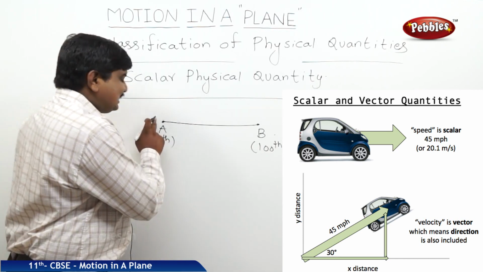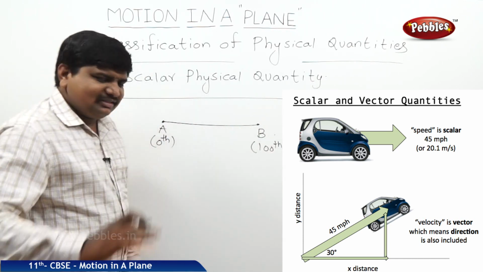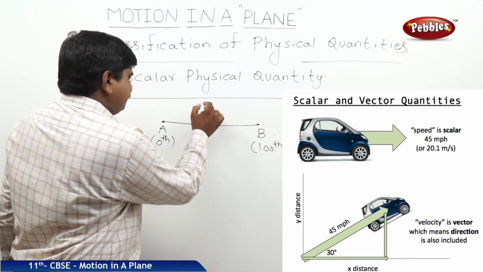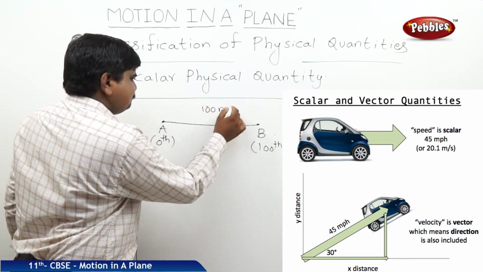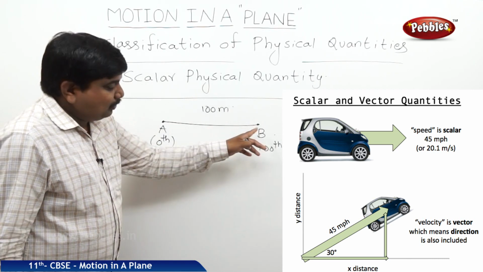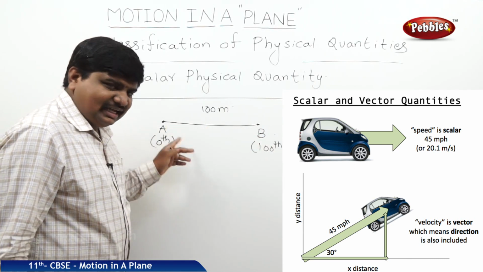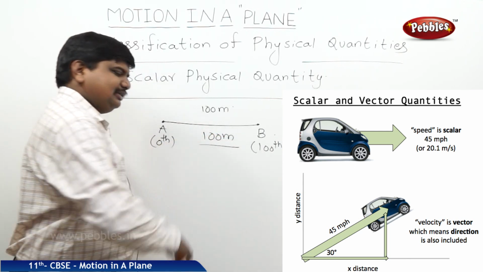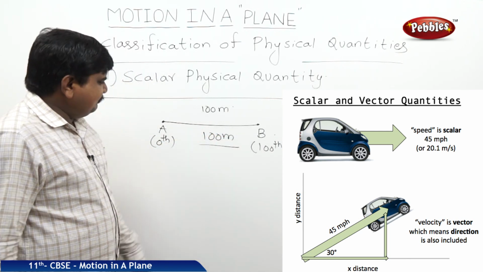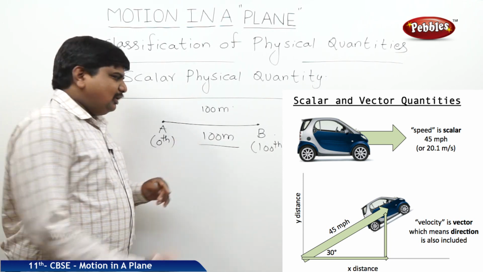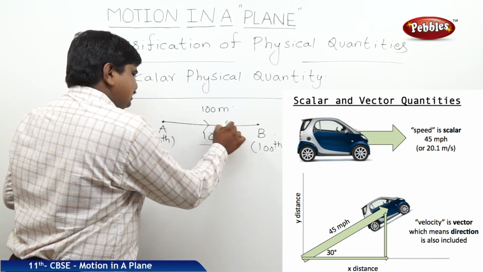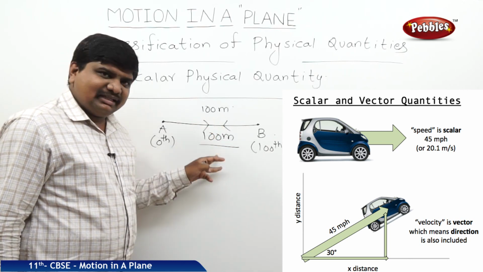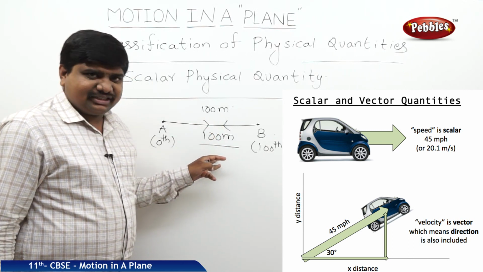That means the body started from A and reached B, meaning the distance traveled by the body in the direction of AB is some 100 meters, let us suppose. The same body traveled back to reach A in the opposite direction, and the value is 100 meters only. That means whether the body travels from A to B or vice versa, its value is not changing, meaning the magnitude of the distance traveled is not changing.